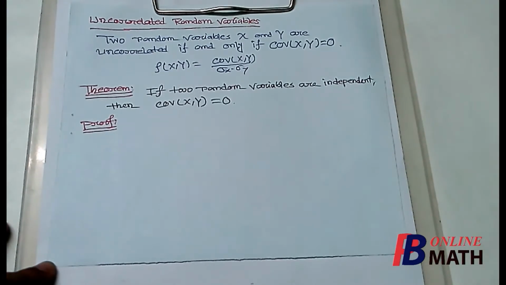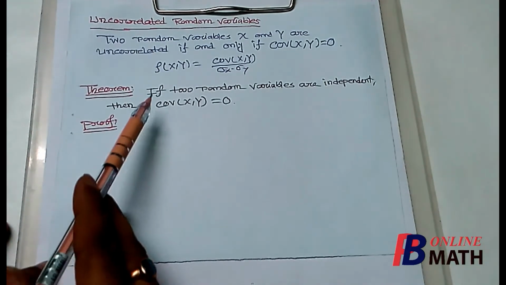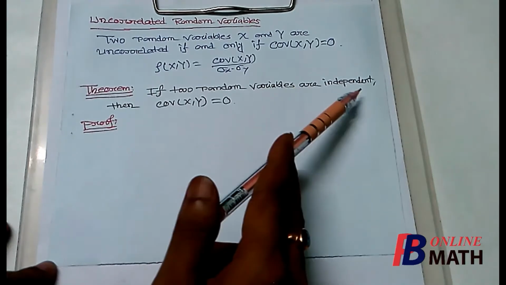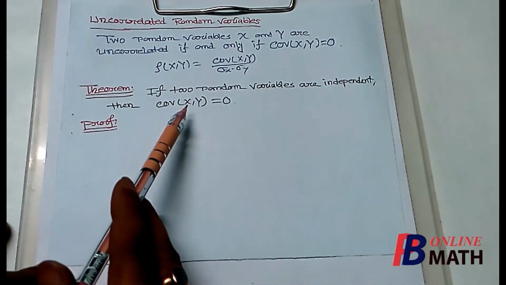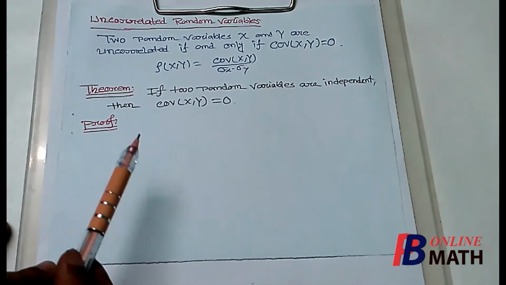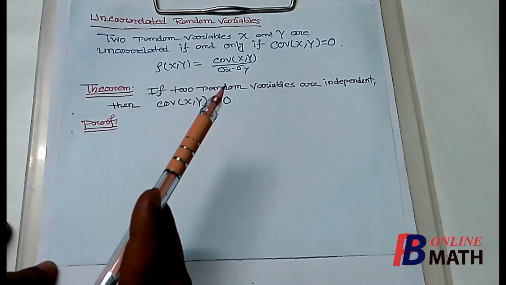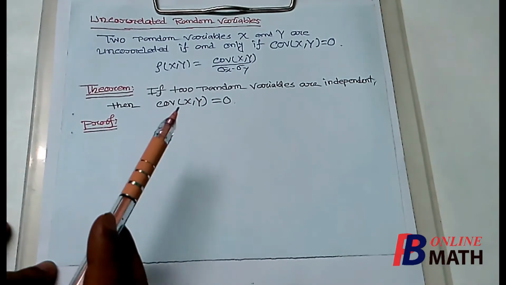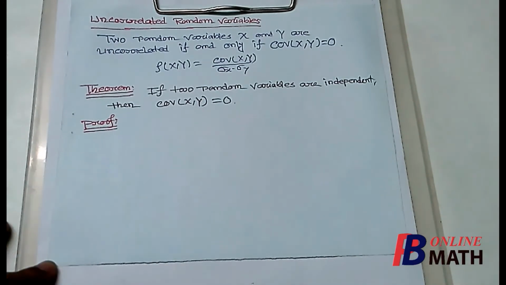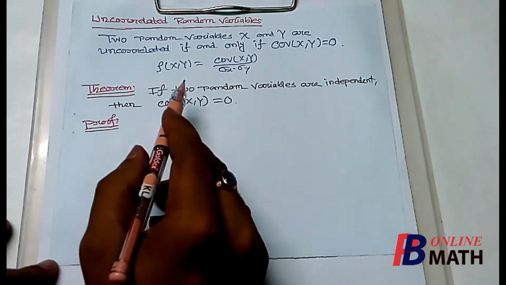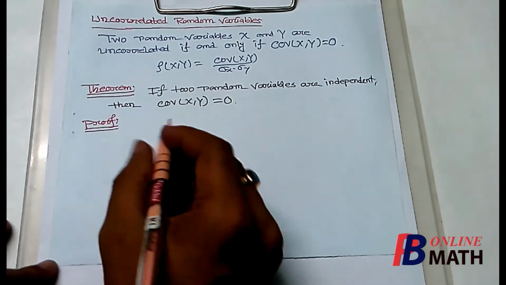We consider the next theorem. The statement is, if two random variables are independent, then covariance of x and y is equal to 0. So if we find that two random variables x and y are independent, then their covariance must be 0. So we shall prove this theorem. We assume that x and y are independent.